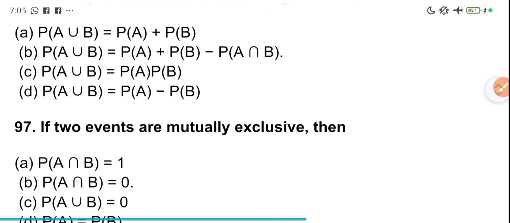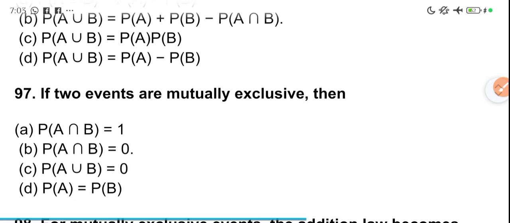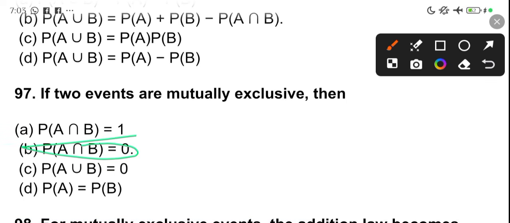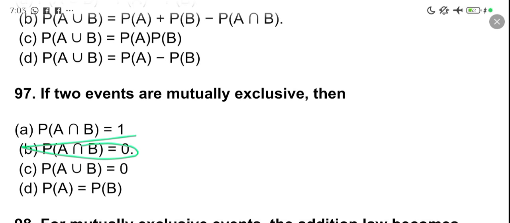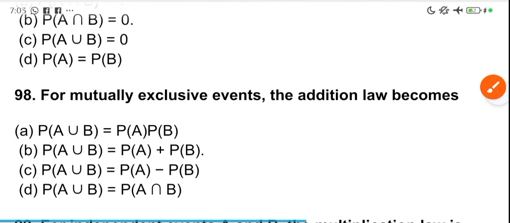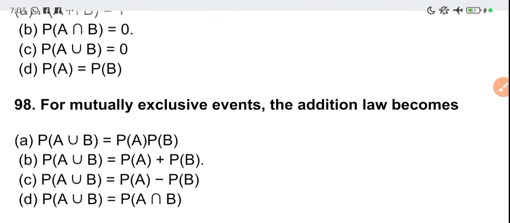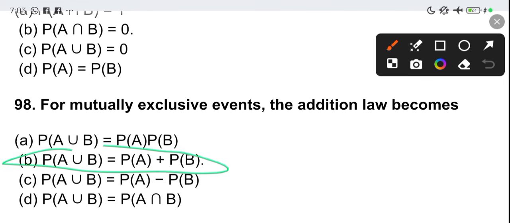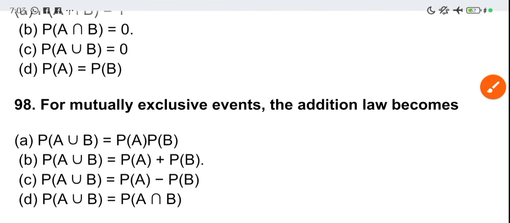Except if two events are mutually exclusive, which means the two of them cannot occur together. For mutually exclusive events, you have A intersect B to be 0, and the addition law is option B. All these things are things that you take note of. They are so important. All these calculations, all these symbols that look like Chinese, take note of them. Don't mix them up, I beg you, because you must definitely come across them one way or the other.